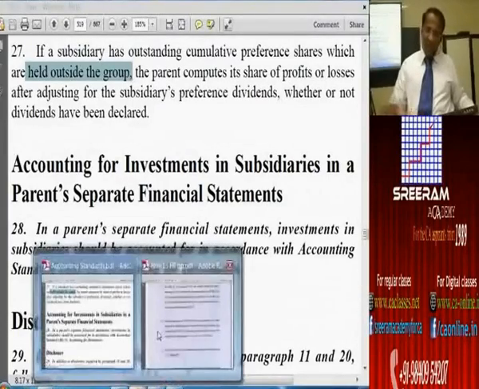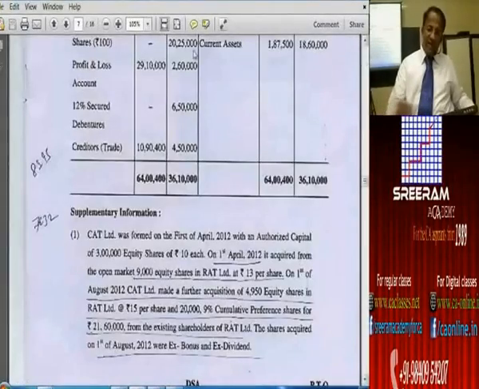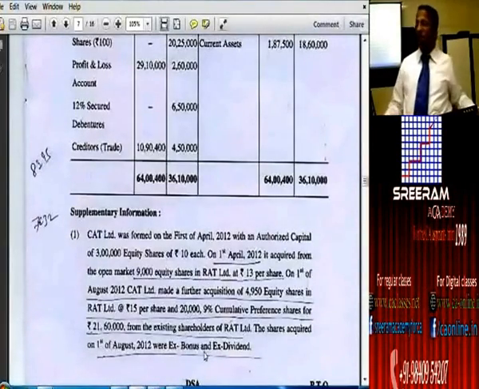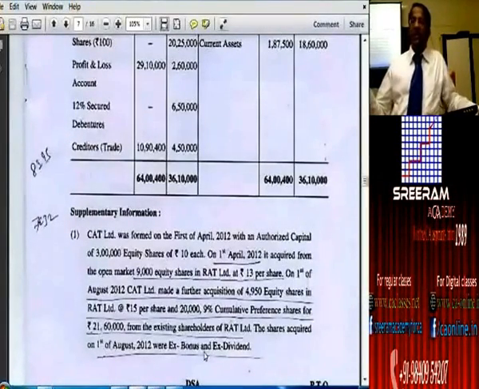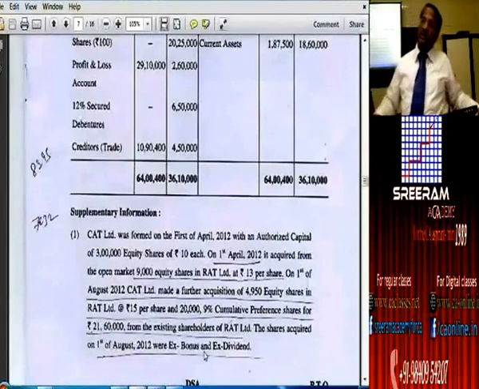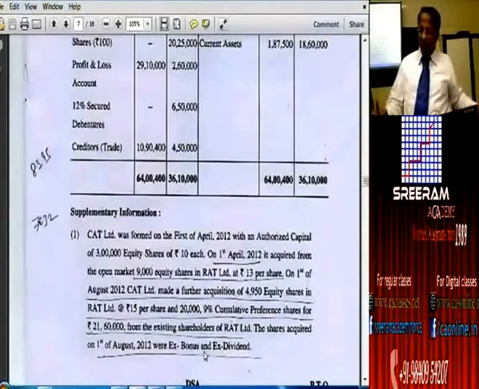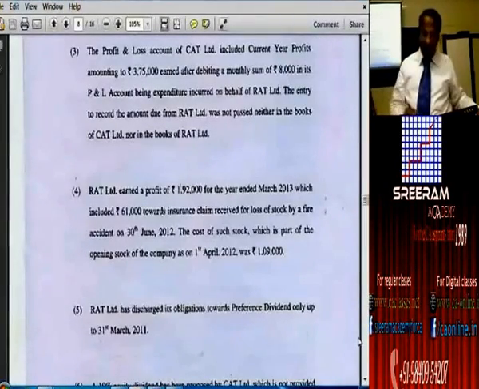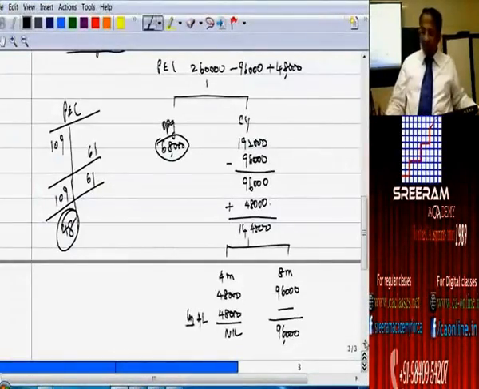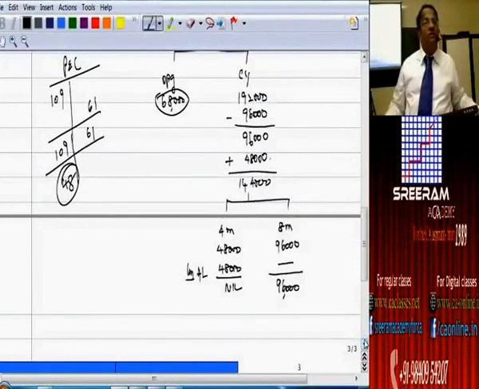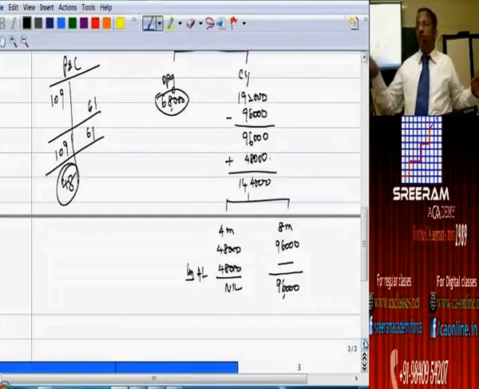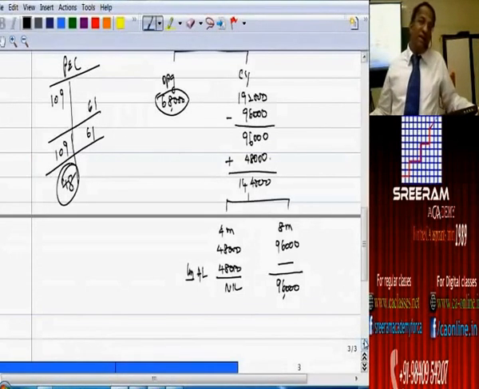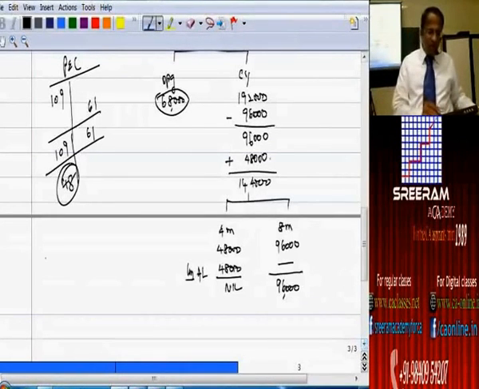So when you look into the problem where preference share capital to the extent of 20 lakhs and 25,000, 20 lakhs of the face value of the preference share capital held by parent. So how much is held by outsiders? 25,000. On 25,000 we will apply 9% and deduct. Are you understanding? Are you following? What is that we should do? 9% on 25,000 only we will take up. We will not take up for entire 20 lakhs and 25,000. So how much it works out to?